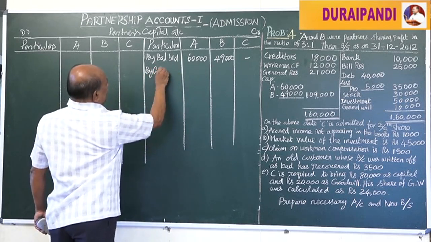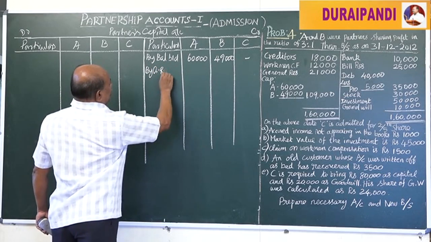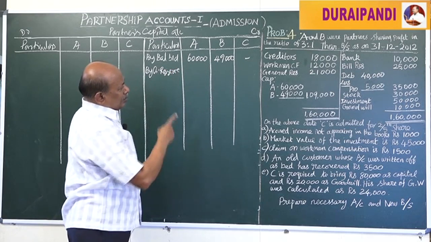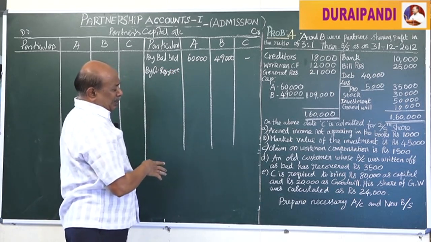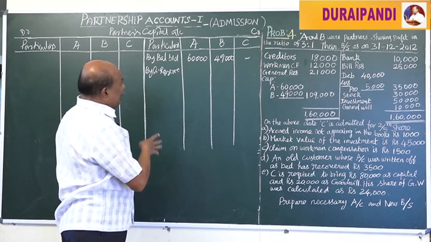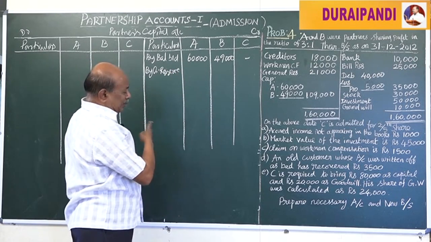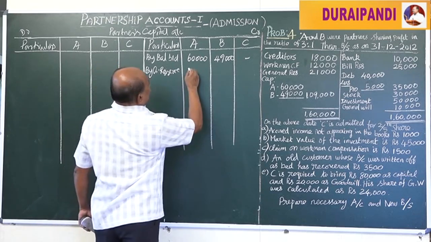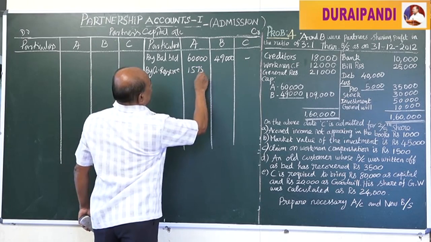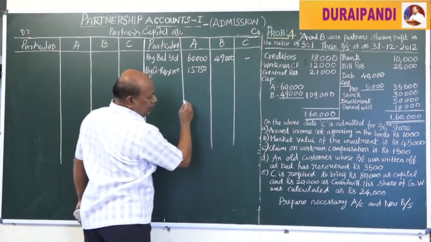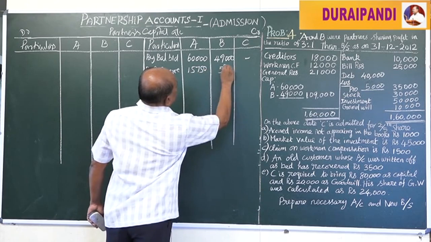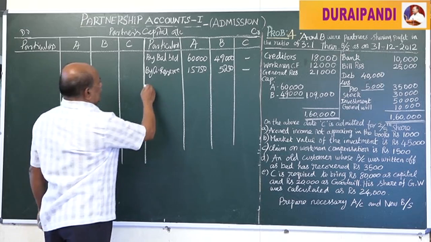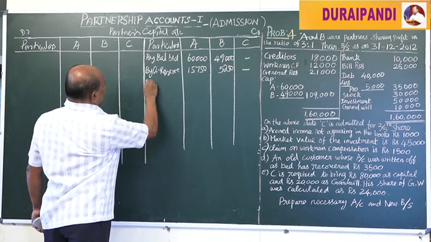That means the general reserve of rupees 21,000 should be divided between A and B in their old profit sharing ratio: 15,750 and 5,250.